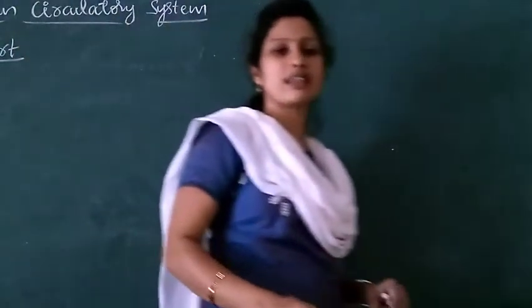Now let us discuss in brief the human circulatory system. The human circulatory system includes the heart and various vessels, veins.